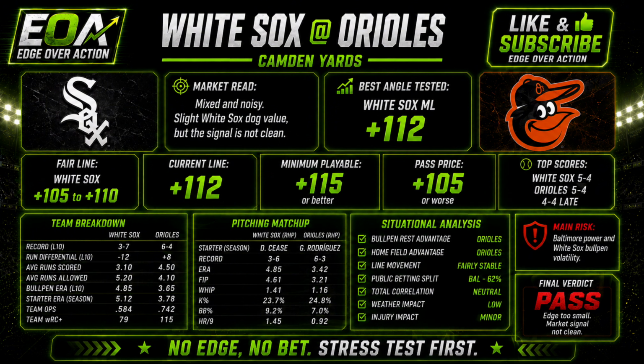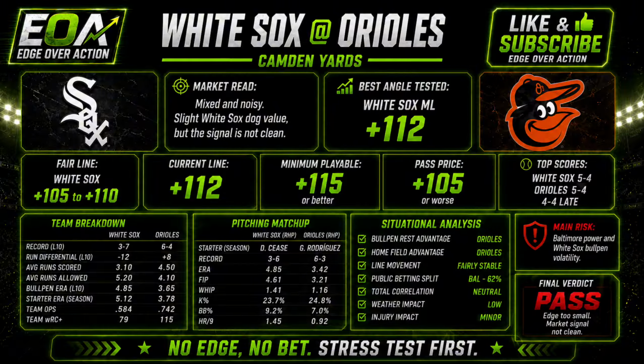Stress test, if Burke is 15% worse, Baltimore's middle order power becomes a major problem. If the White Sox bullpen is needed early, the edge drops fast. Weather at Camden is probably for offense, so a few hard hit balls can turn into a volatile game. If there is a 3-run first inning by Baltimore, the White Sox money line is in serious trouble.